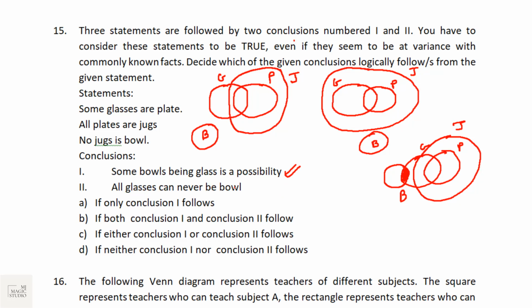All glasses can never be bowl is correct in all 3, because some of the glasses are plates, all plates are jugs, and no jug is a bowl. So in this case, we will select both conclusion 1 and conclusion 2 follows. Option B should be the pick.